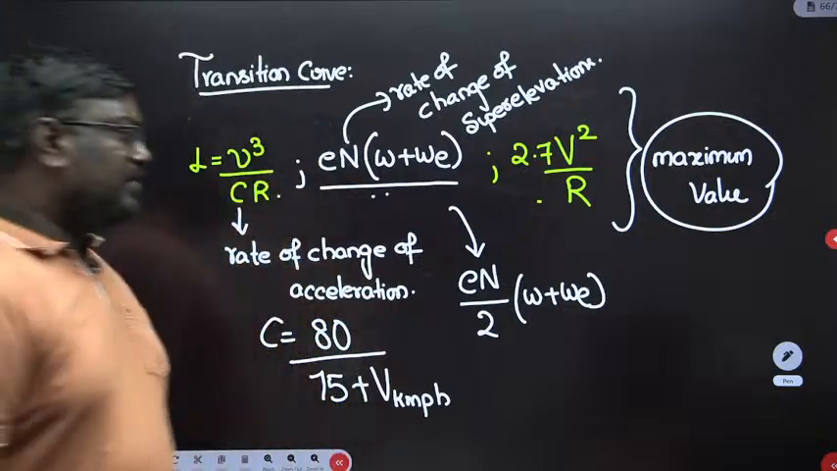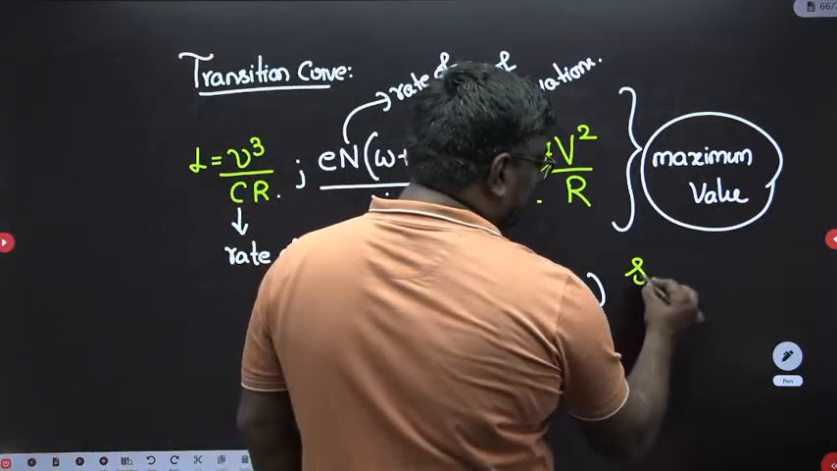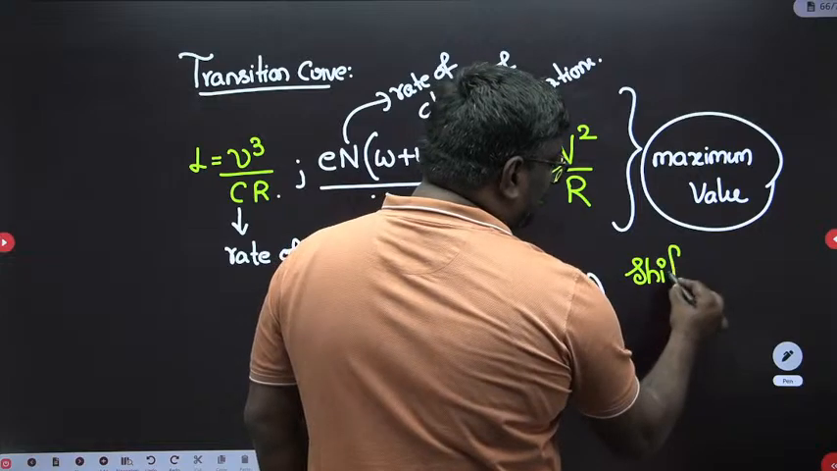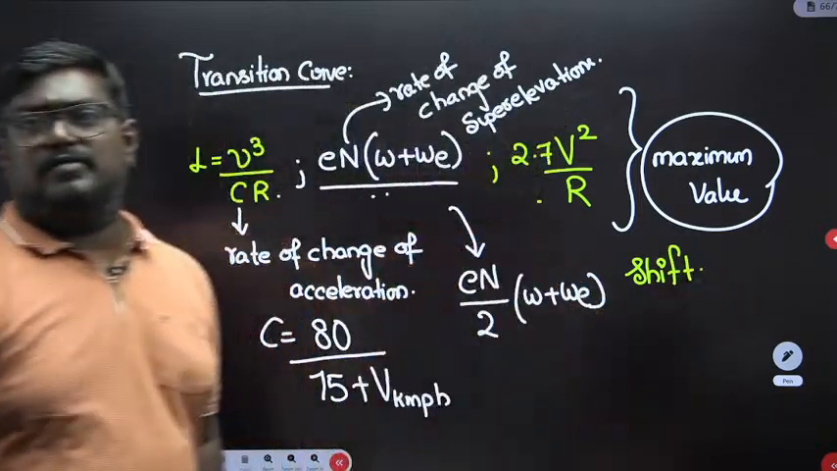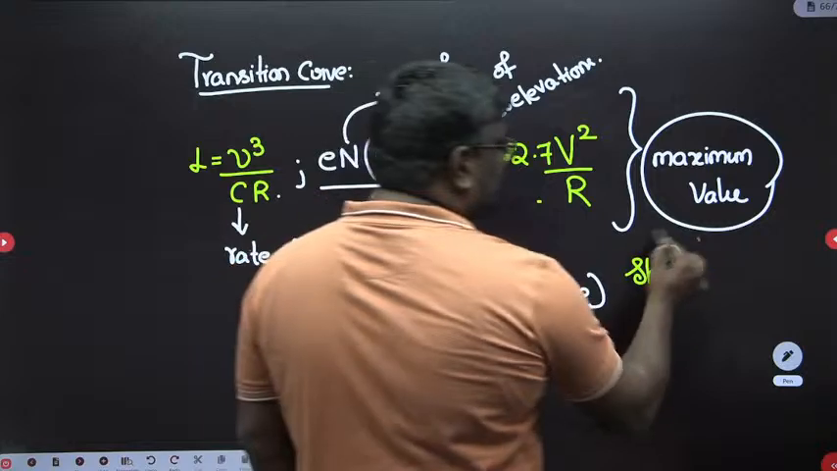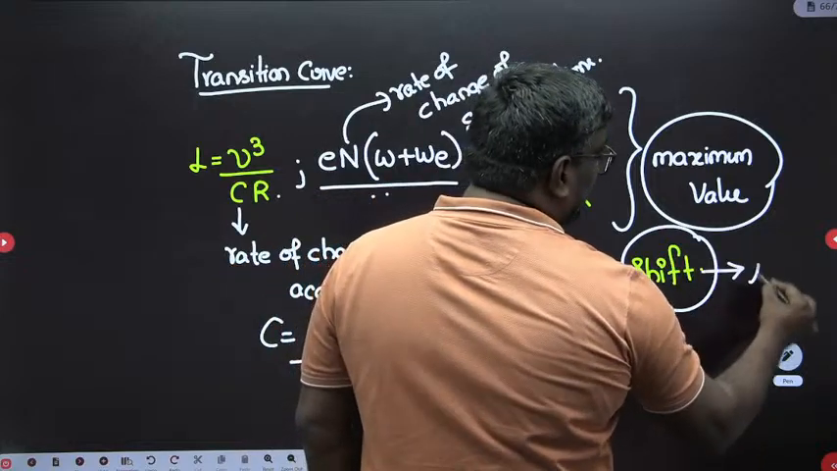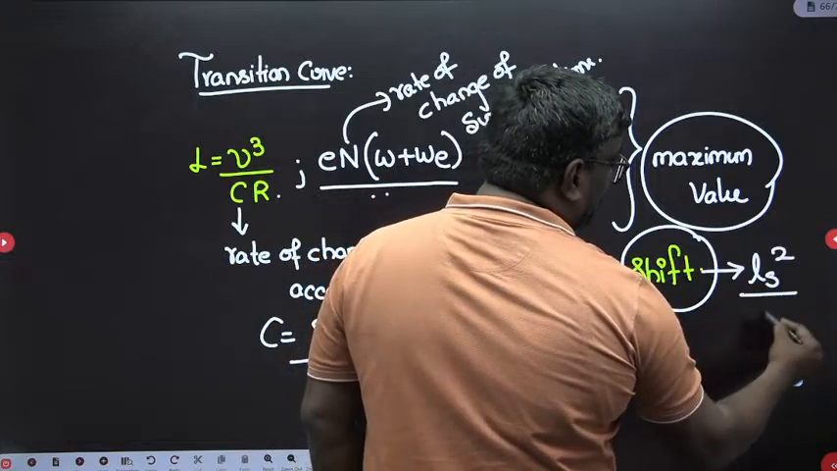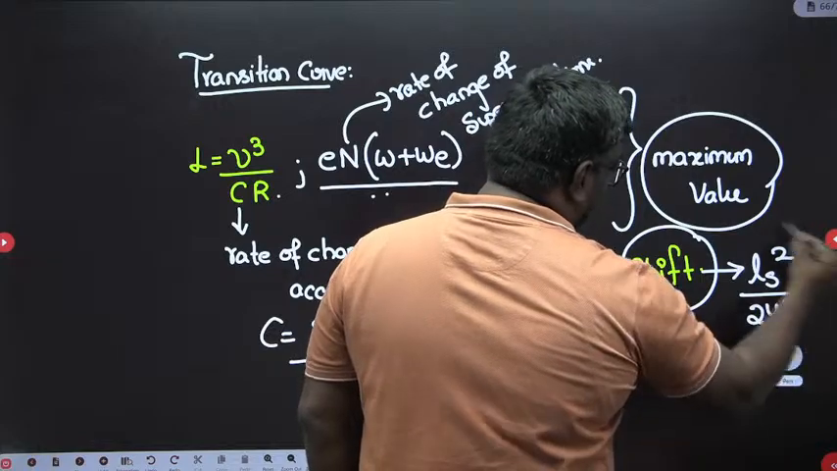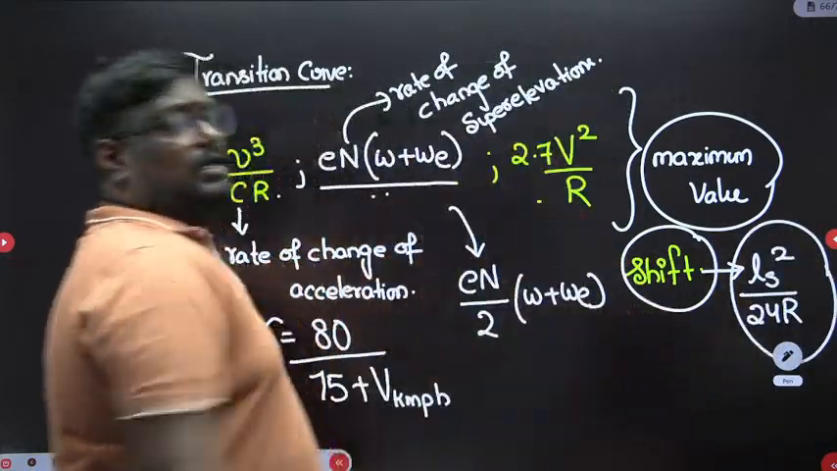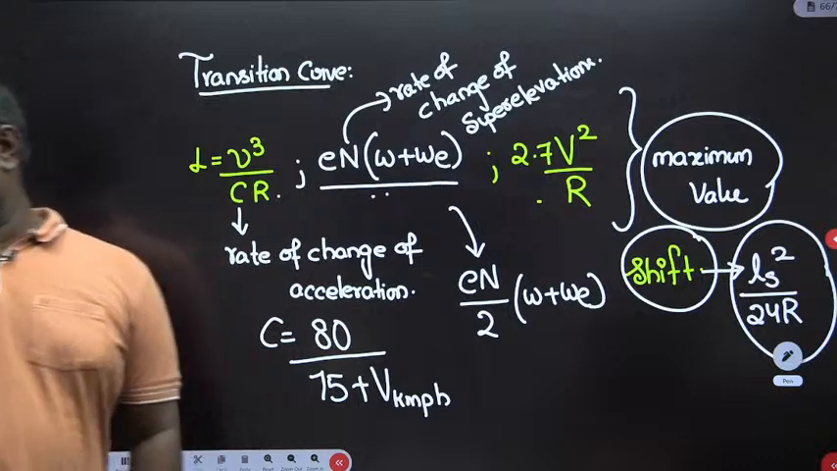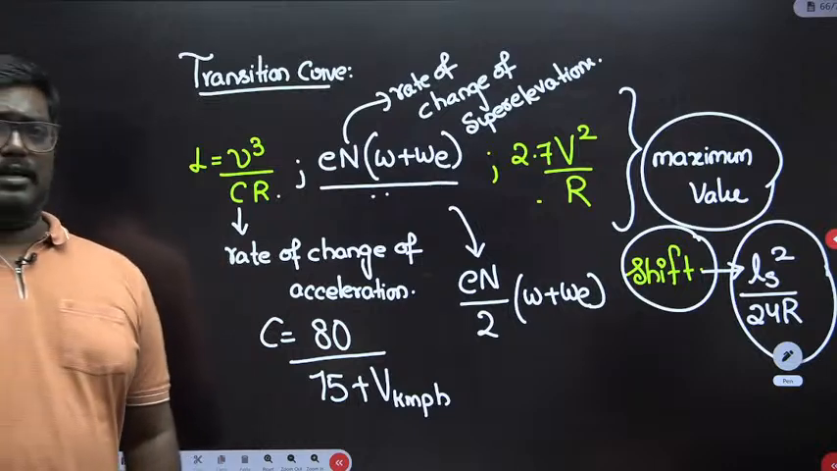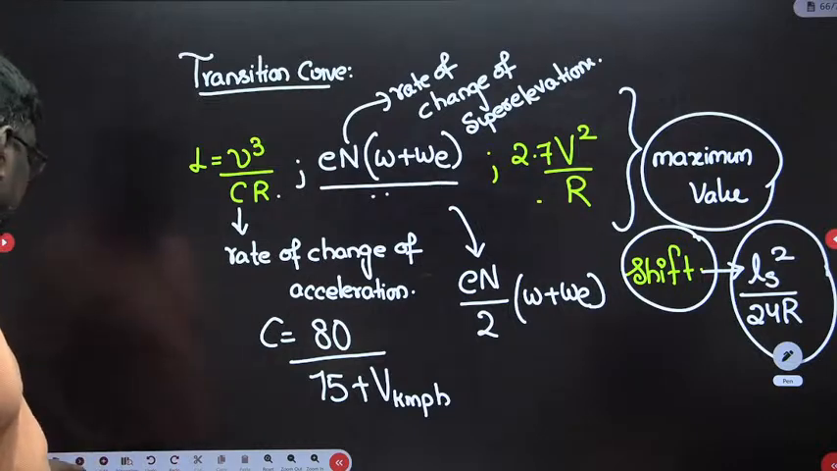Similarly, if they ask you what is the shift of the transition curve, it is nothing but Ls square upon 24R. Shift of the transition curve means how a transition curve can be converted into a circular curve.